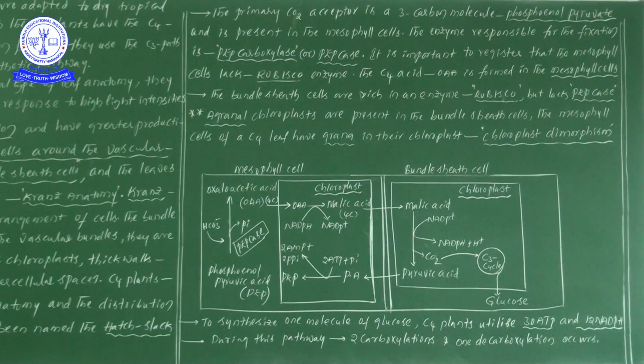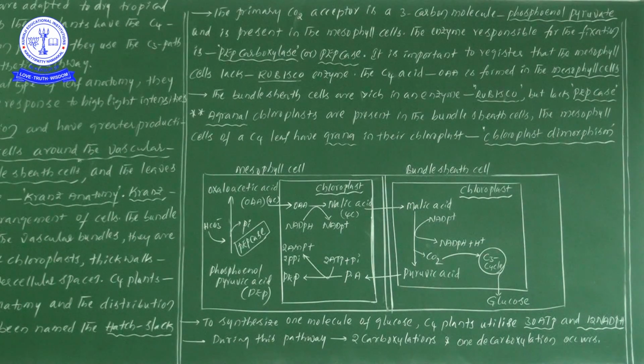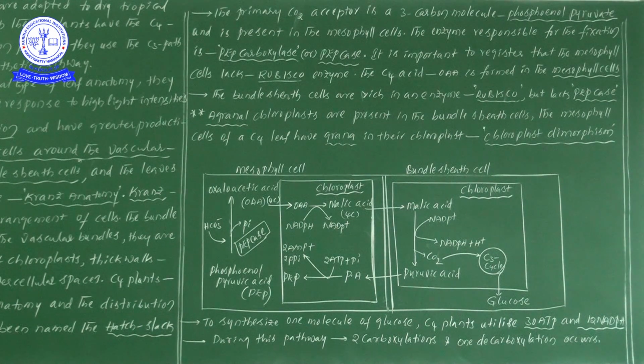Next one, here is the information. The primary carbon dioxide acceptor is a 3 carbon molecule. That is phosphoenol pyruvate. This particular phosphoenol pyruvate is a 3 carbon compound.